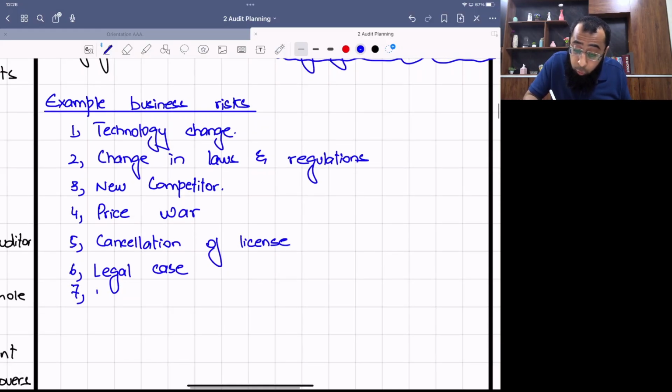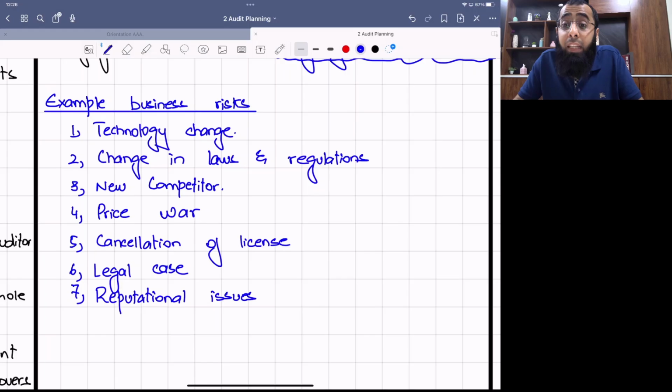Any reputational issue, like a defective good being sold, can be a business risk. Or sometimes you face some campaigning against yourself on social media, which can also be a reputational issue, and obviously that can affect the business of an entity. So think about a bigger scale. All of these businesses face risk. For example, even a company like Samsung once sold some mobile phones which had certain defects that made them explode, many years ago. That was a big reputational issue. People start to lose trust. Or, if an airline is having multiple accidents, people will lose trust in it. As a result, it will lose reputation, its sales will decline, and its business will get affected.